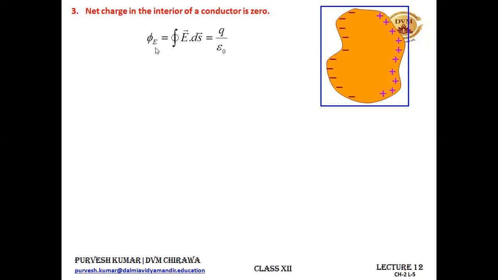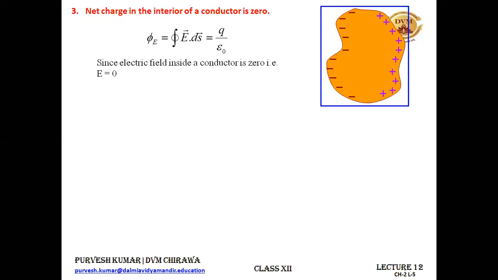Why so? Because inside the conductor, the flux associated with this conductor is given by this formula: E dot ds is equal to Q upon epsilon naught. But the electric field is 0 inside the conductor. So if the electric field is 0, it means Q upon epsilon naught is 0. We can write it like this, that inside the conductor, the electric field is 0. That's our first point. We have proved that no electric field resides inside a conductor.